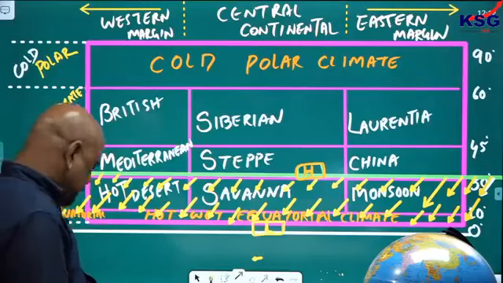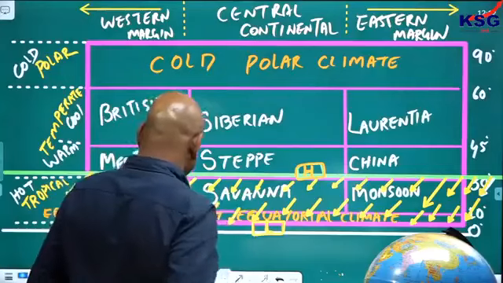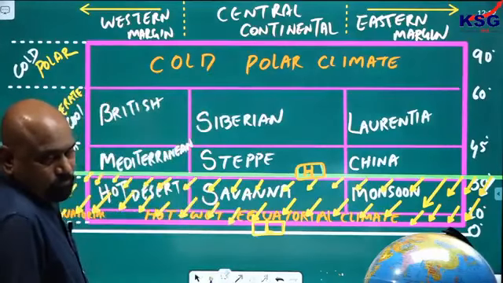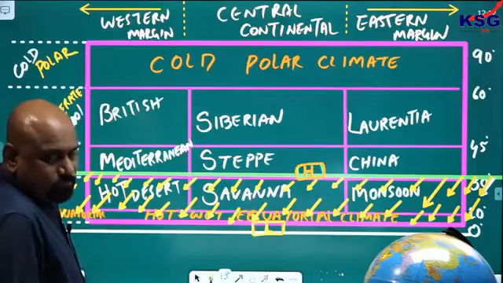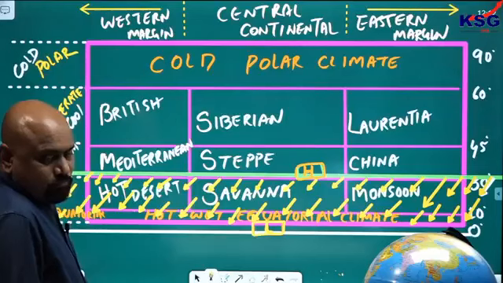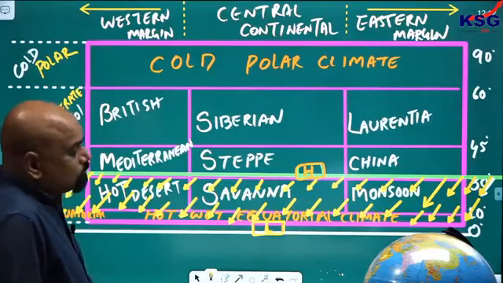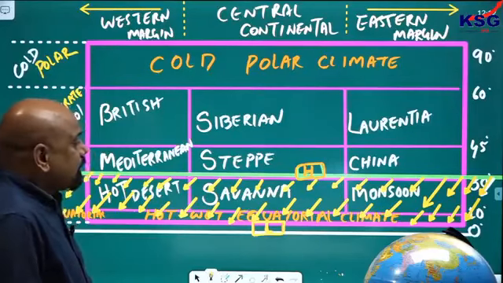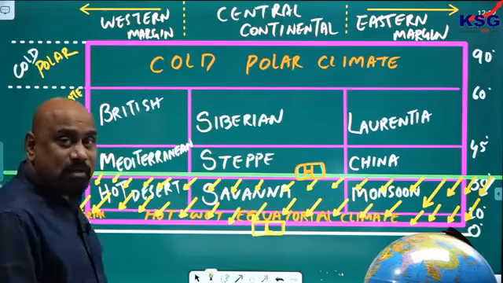Clear? Is it difficult? You are asking about Tropic of Cancer, highest temperature, maybe that's why you are asking.